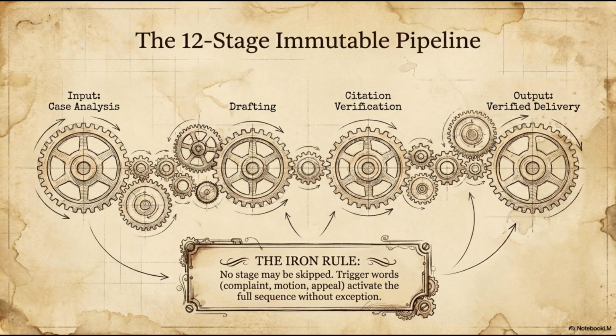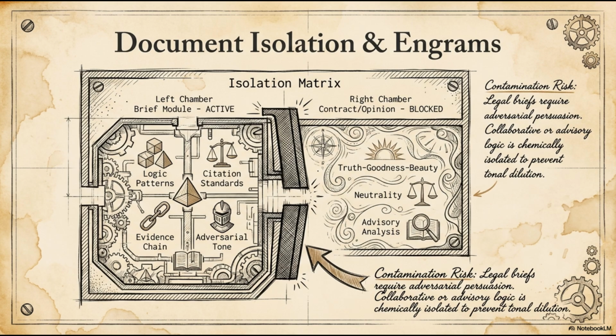Every single case citation gets checked against the legal database. Does the case exist? Is the citation format correct? Is the case still good law, or has it been overruled? That stage alone catches about 12% of initial citations that are either incorrect or outdated. 12%. That's roughly 1 in 8.